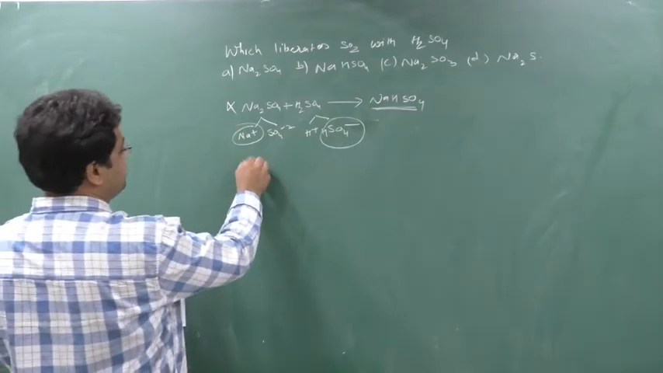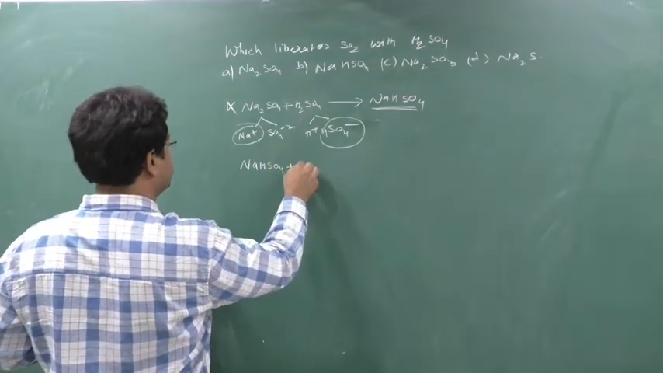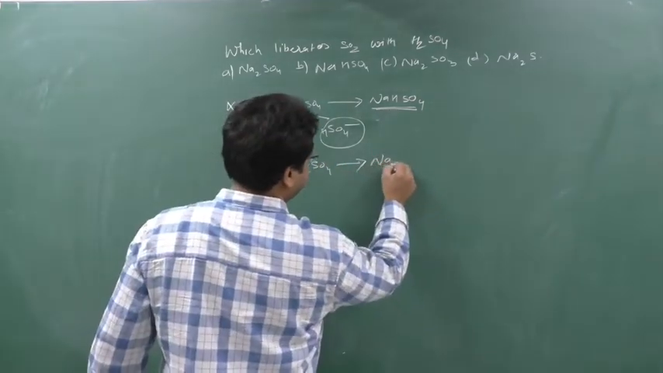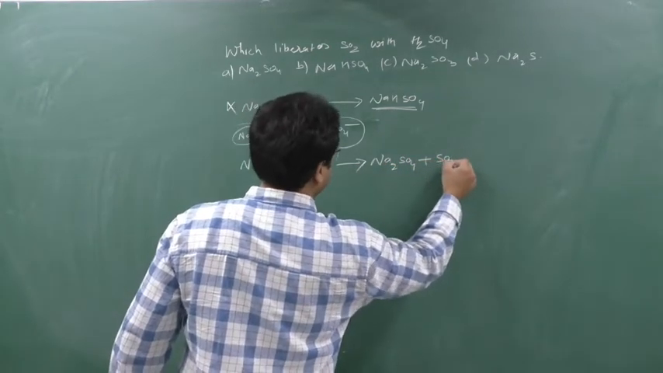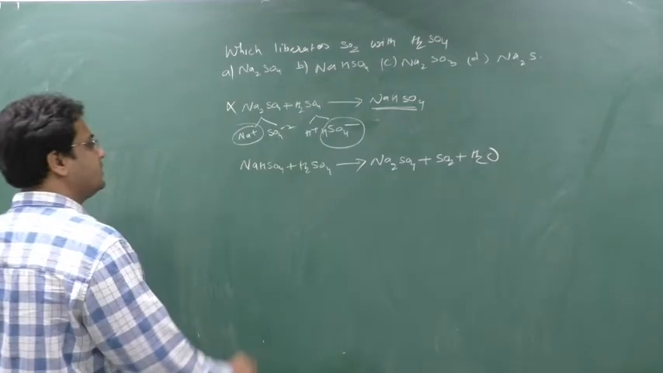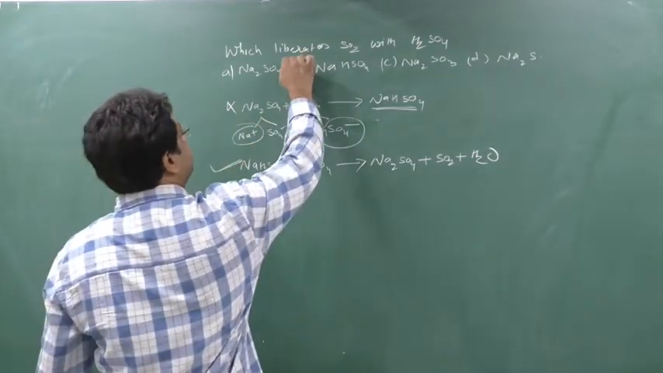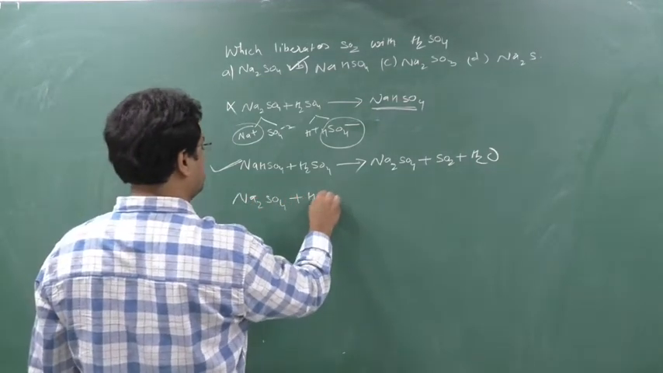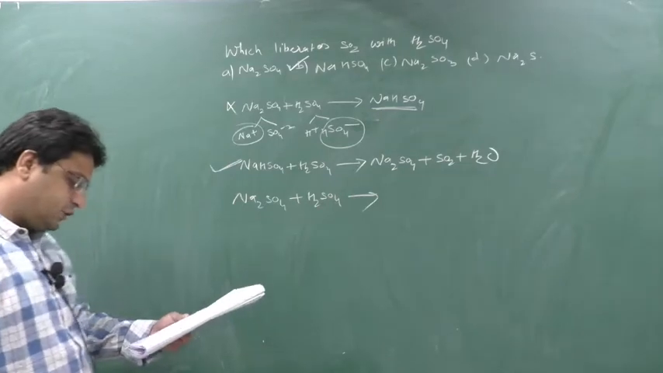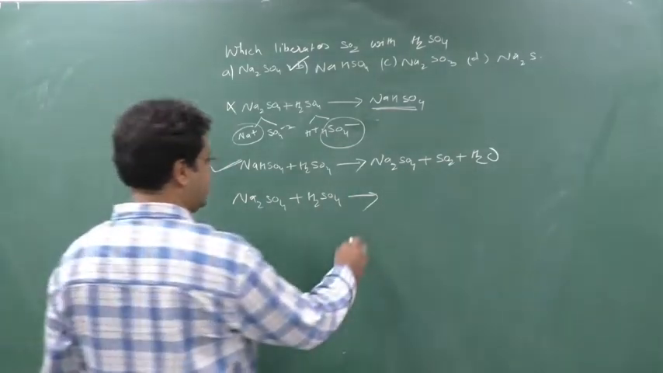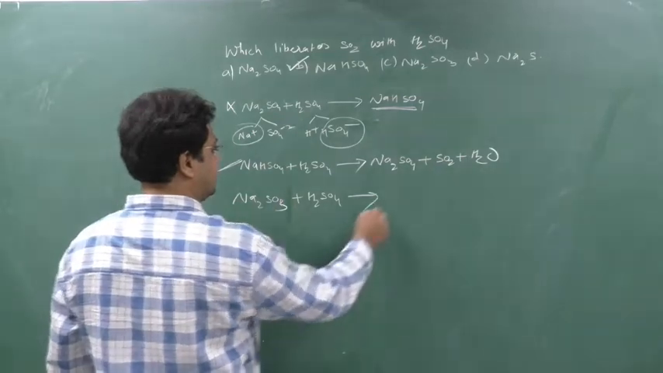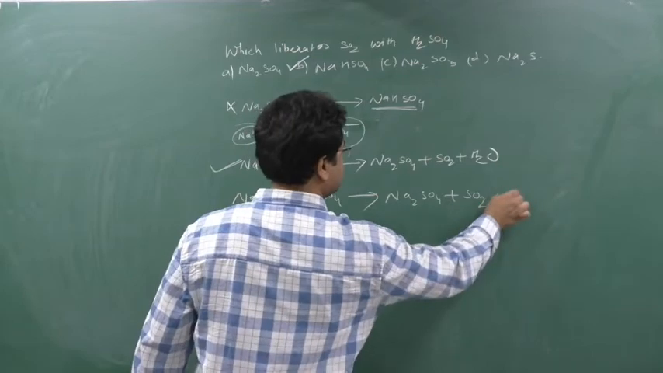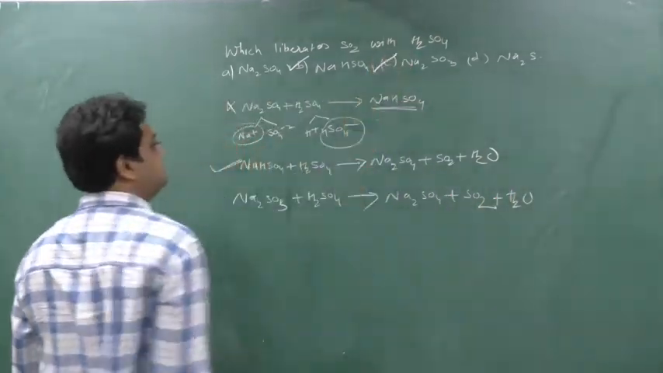Second option is NaHSO4. When I react NaHSO4 with H2SO4, the answer is Na2SO4, SO2 plus H2O. This you have to remember. So this option will come, so B is an answer. Then I go for Na2SO3 with H2SO4. When I do the reaction of Na2SO3 with H2SO4, I will get Na2SO4 plus SO2 plus H2O. So this also will liberate.